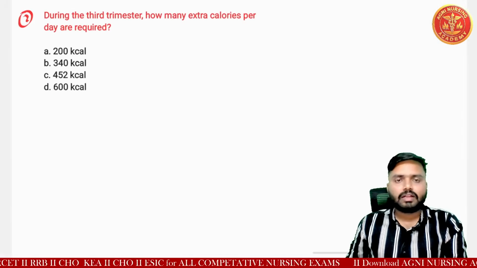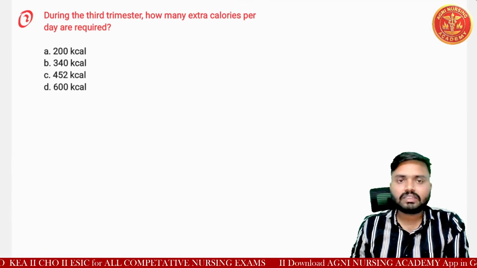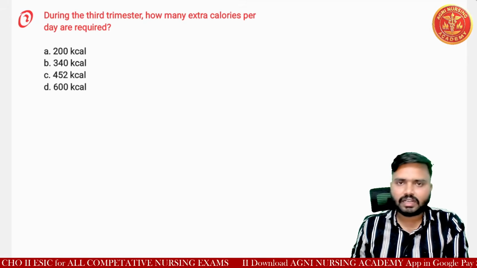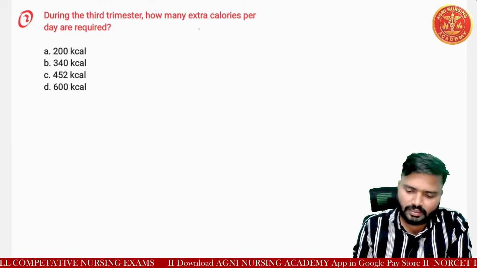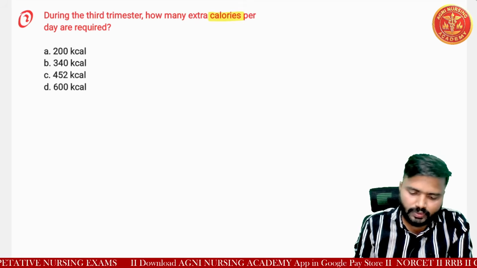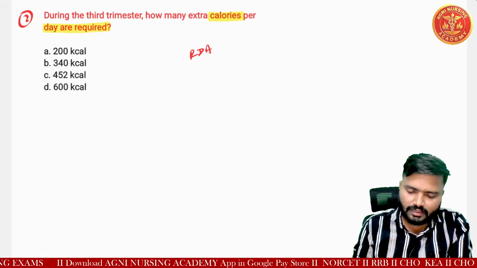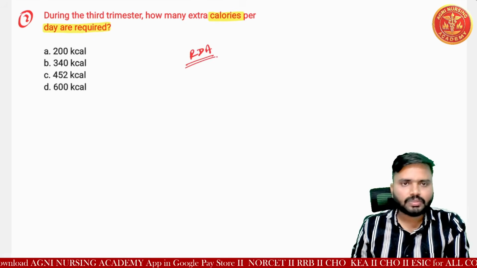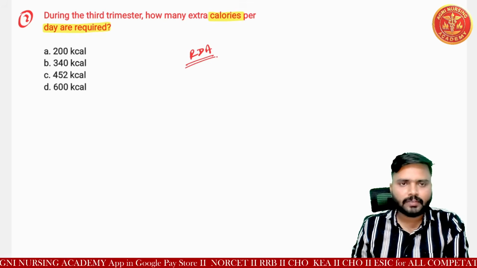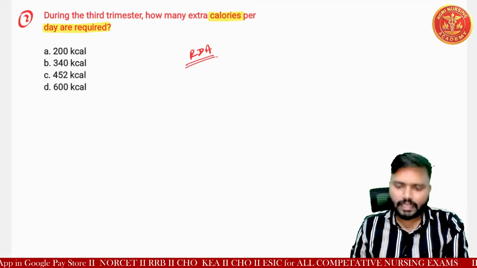Okay. So next question we will move on to: during the third trimester, how many extra calories per day are required? The question is related to the recommended daily allowances. Option A is 200 kilocalories, option B is 340 kilocalories, option C is 452 calories, and option D is 600 kilocalories.